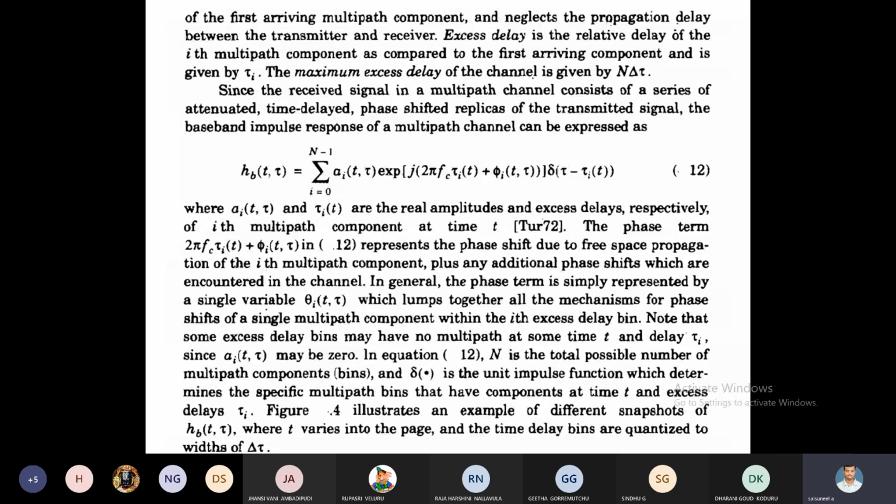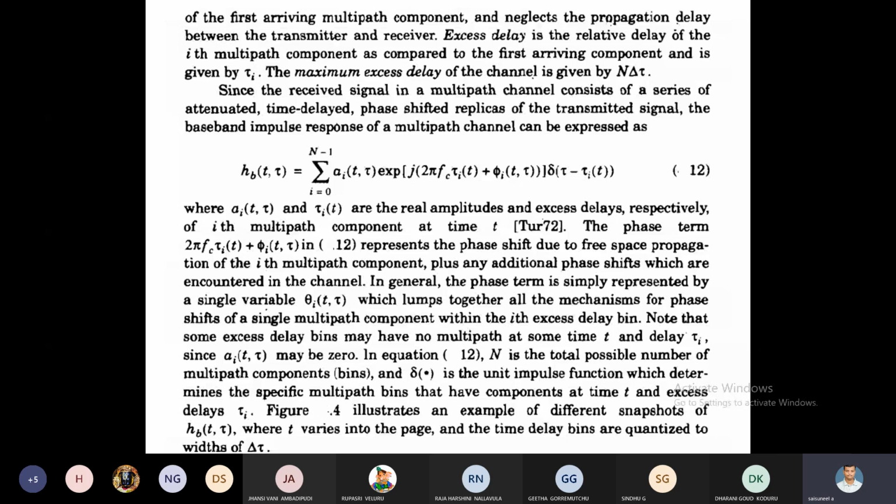In this equation, ai represents the real amplitude, tau i of t represents the excess delay, and 2 pi fc tau i of t plus phi i of t comma tau represents how much phase shift we are getting in free space propagation.